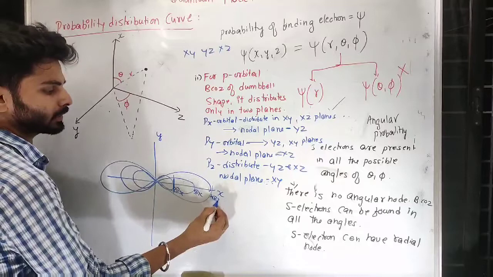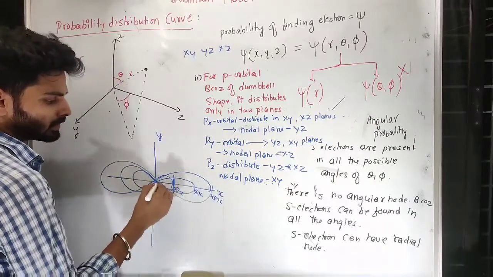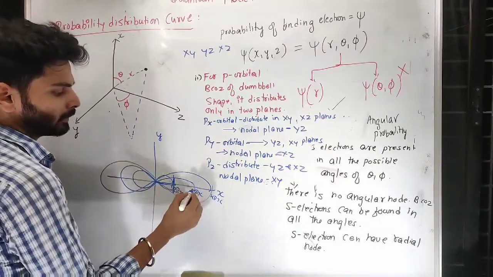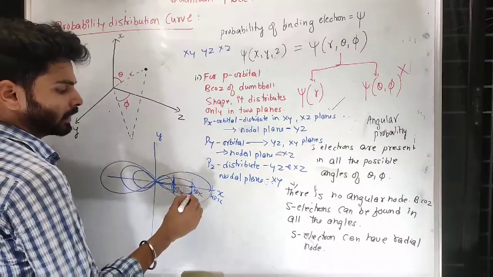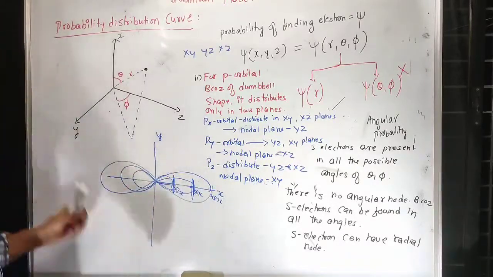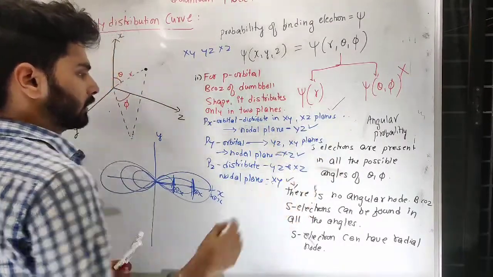So is 2px present at any distance? No, it is present at a particular distance only. Thereafter it stops, and you can expect a 3px electron. Then it stops somewhere, and 4px starts. So a radial node will definitely be present. But in addition to the radial node, you can expect one nodal plane also for the p orbital.